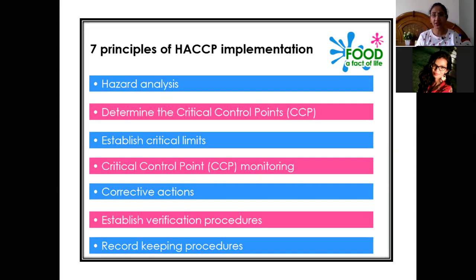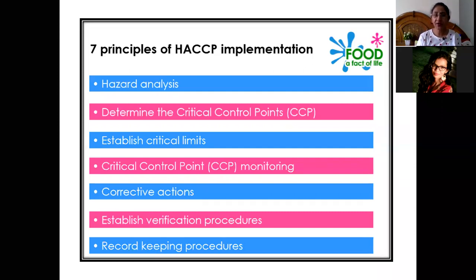The fifth point is corrective action. Once we have analyzed the hazard, identified the critical control points, and are monitoring and keeping track of everything, then the fifth is that we have to take corrective actions. We have to take actions in order to eliminate or reduce the hazard which can happen in the food chain. So corrective actions need to be taken.